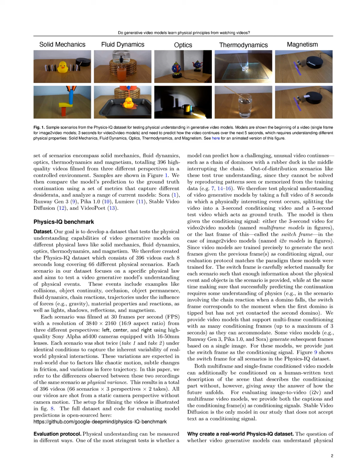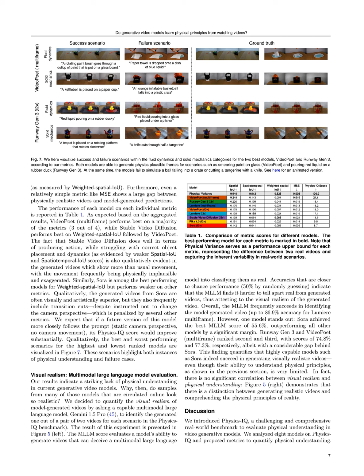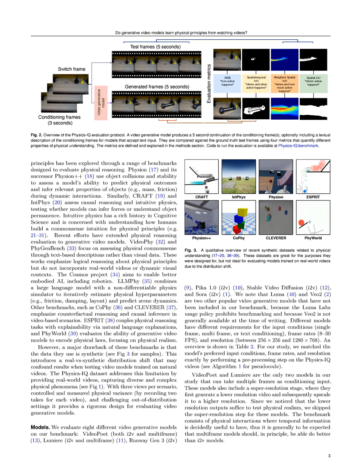By capturing diverse and complex physical phenomena through 396 videos of 66 different scenarios, the physics IQ dataset allows for a more rigorous assessment of how well models can predict physical events, such as collisions and fluid dynamics, in realistic settings. This approach helps to measure the model's understanding of physical laws more accurately, as it incorporates the inherent variability and chaotic nature of real-world interactions. Ultimately, the dataset provides a more reliable foundation for evaluating and improving the physical reasoning capabilities of generative video models.